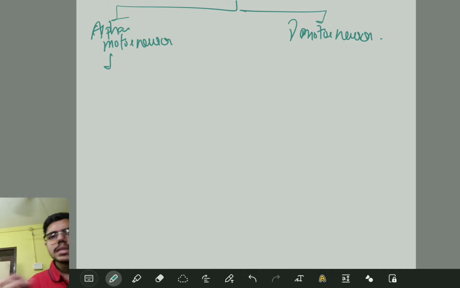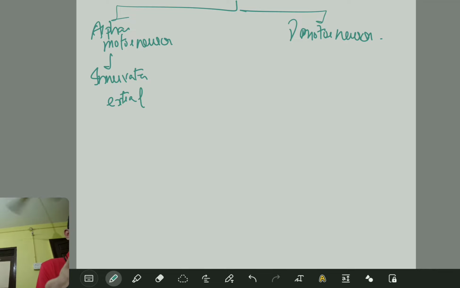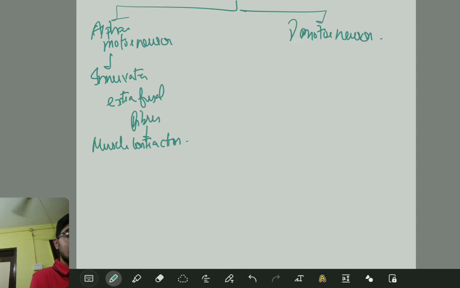We already discussed. It mainly innervates your extrafusal fibers. That helps in muscle contraction. Very important, right? So your extrafusal fibers contain what? Actin, myosin. I hope you remember actin, myosin. We all draw the diagram of the skeletal muscle. I have told you, right? So it helps in muscle contraction.